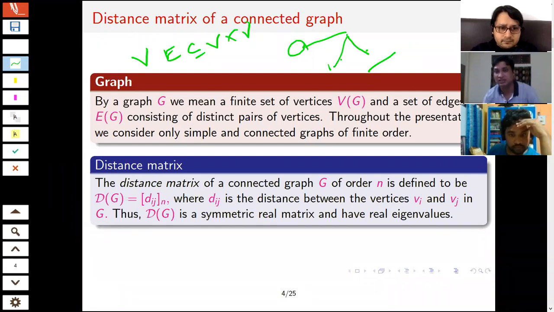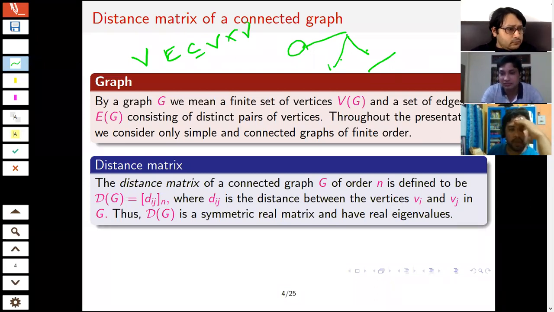As distance is always an integer, all the entries will be real, and it is symmetric because the distance from vertex i to vertex j is always the same as the distance from vertex j to vertex i. So if I consider the ordinary eigenvalues, then they are all real.